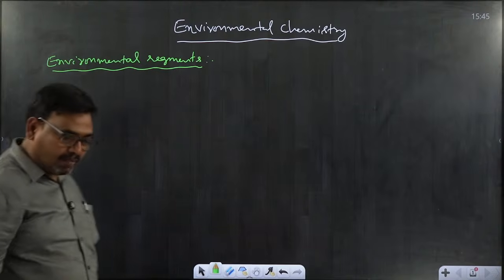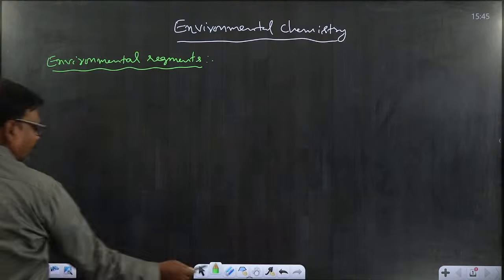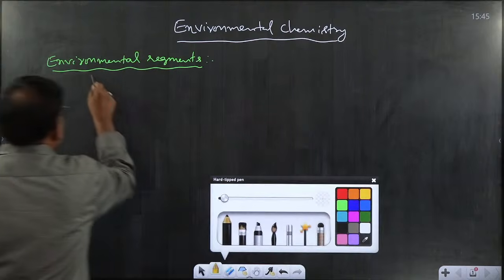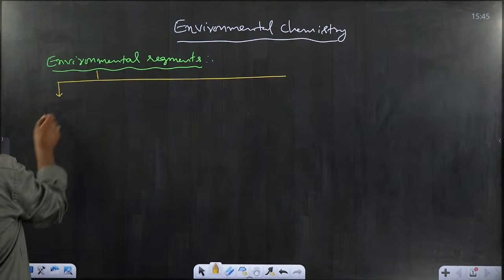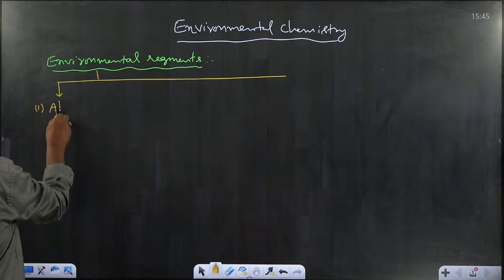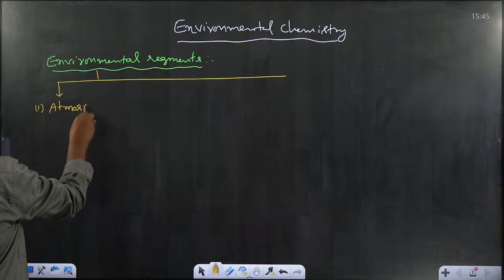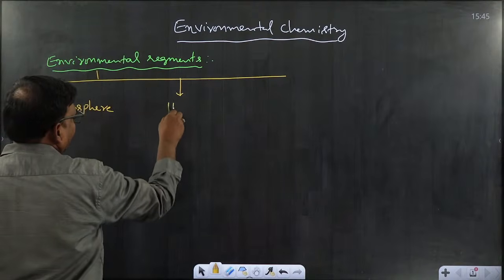Here, the environmental segments are divided into four categories. Number one, atmosphere. Second one is hydrosphere.